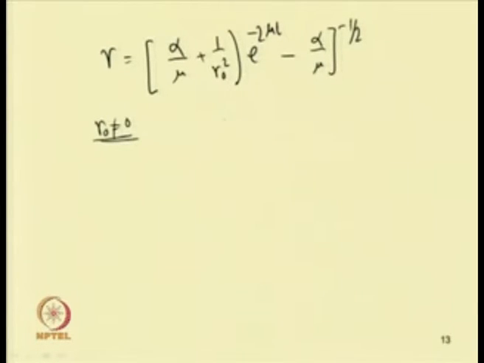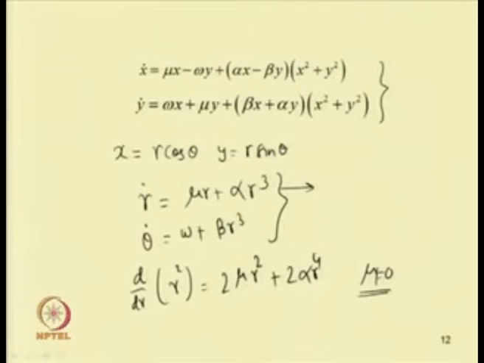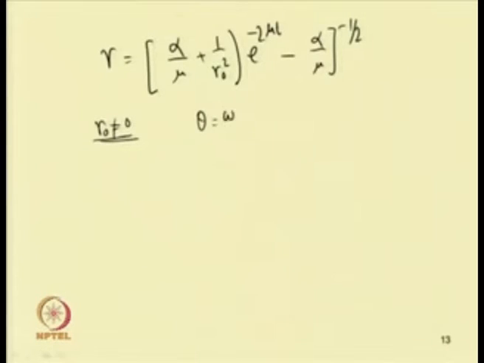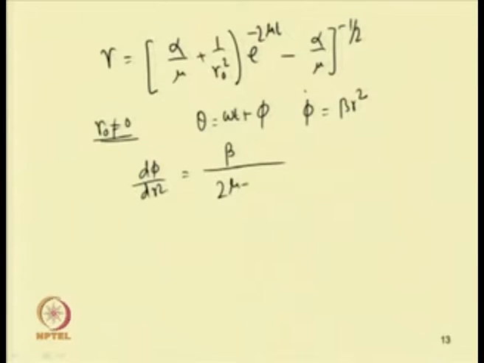At t equal to 0, from this equation we can write θ = ωt + φ, so that φ dot is equal to βr². Then we can write dφ/dr² equal to β/(2μ + 2αr²), when r² is not equal to −μ/α.